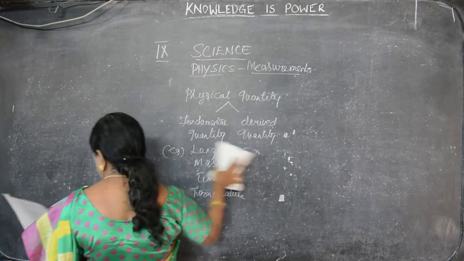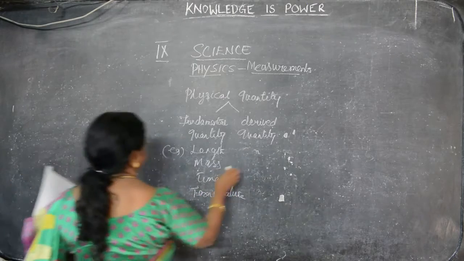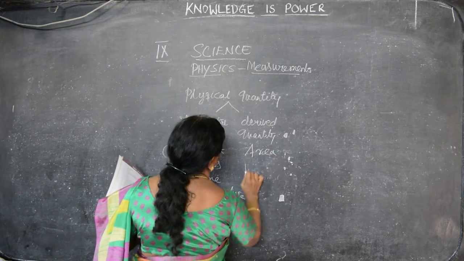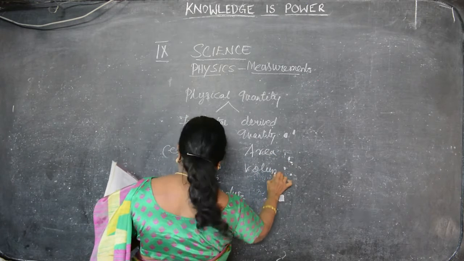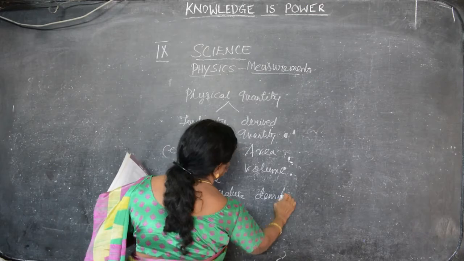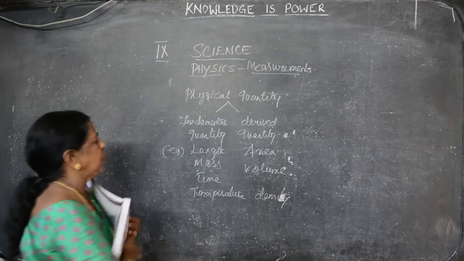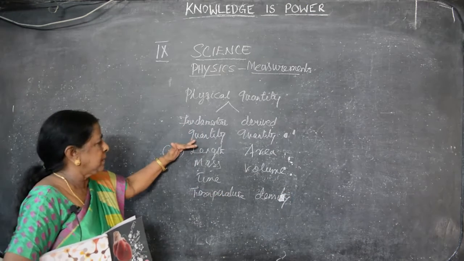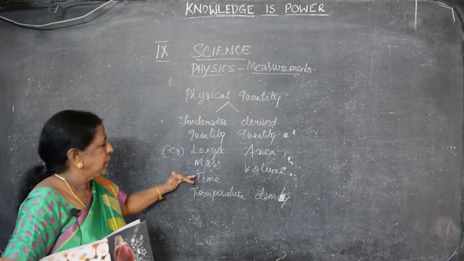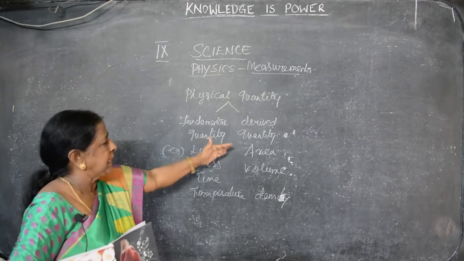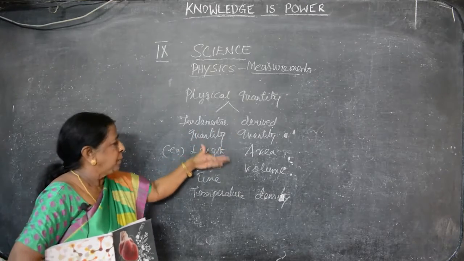For example, area, volume, density. These are the physical things we have to study in physics. So, fundamental cannot be expressed: length, mass, time, temperature. From the length we can derive area, volume, density.